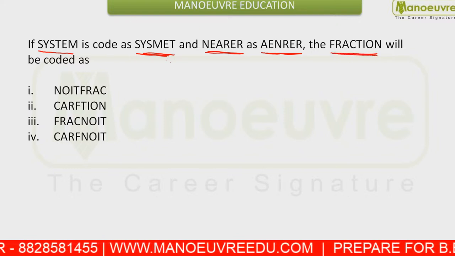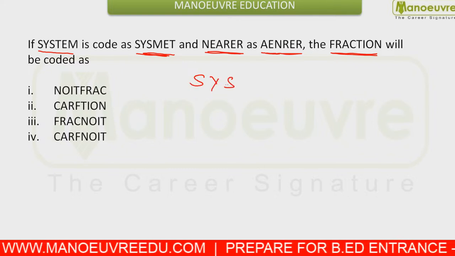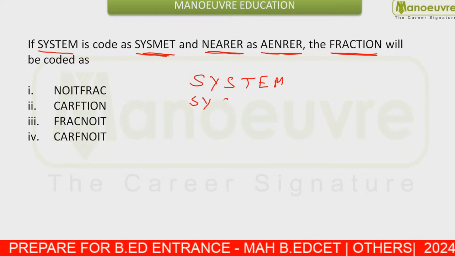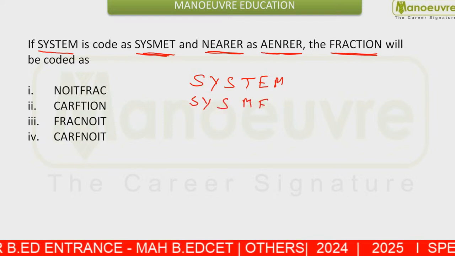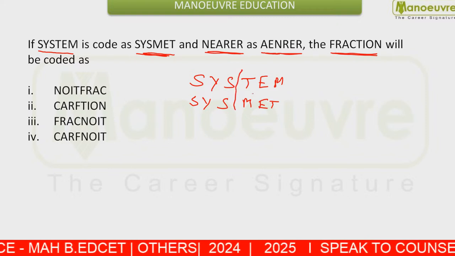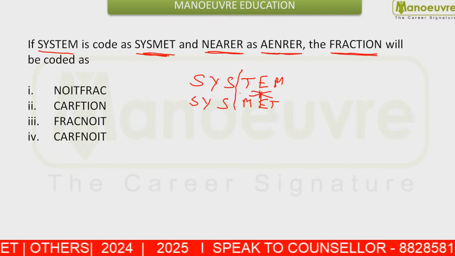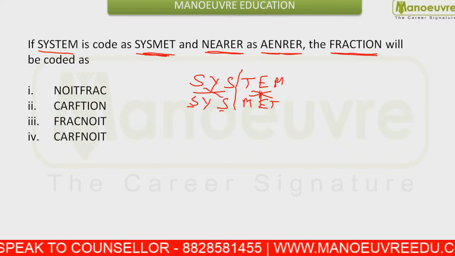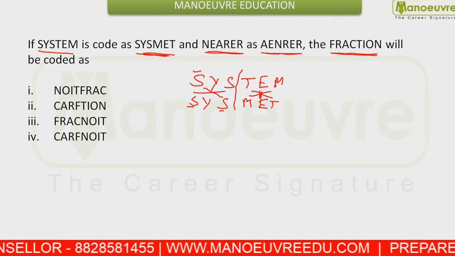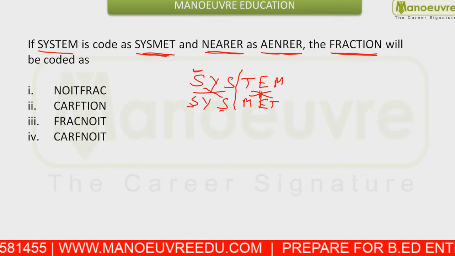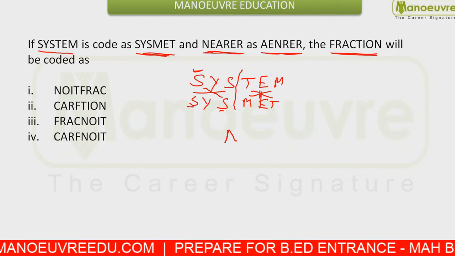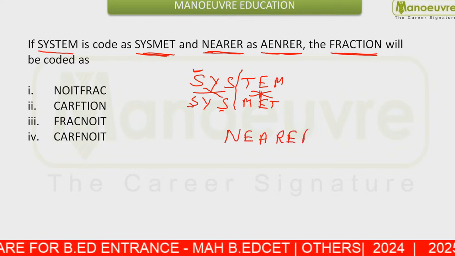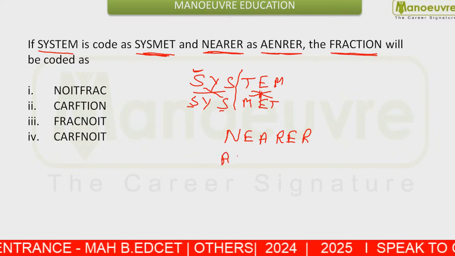From the first example I cannot tell much, but you can see that the last half is written in inverse, because in the first part S and S are both the same, so you cannot say whether the first half is inversed or not. But from NEARER, which is coded as AENRER, we can see it.